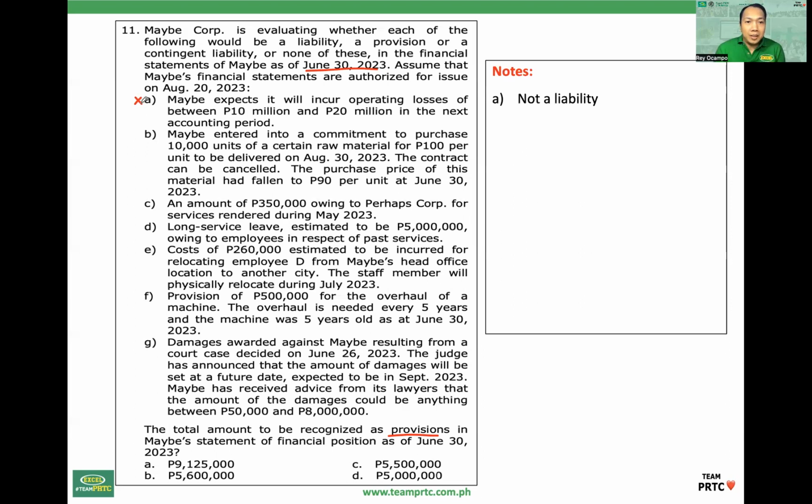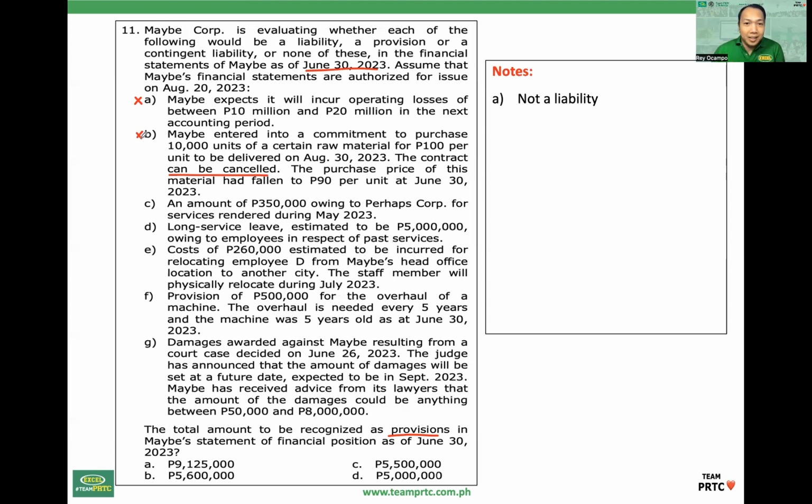I-recognize yan as income and expenses in the next accounting period. So that is not a liability. Letter B. The entity entered into a commitment to buy 10,000 units of a certain raw material for 100 per unit to be delivered on August 30, 2023. The contract can be canceled. So since cancelable yan, that is not a liability. Yan ay purchase commitment.